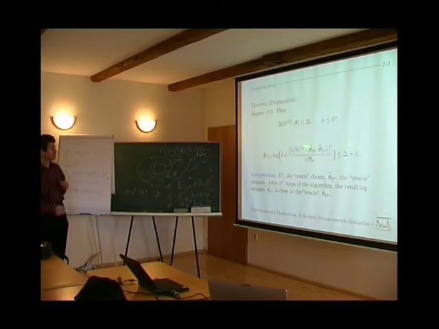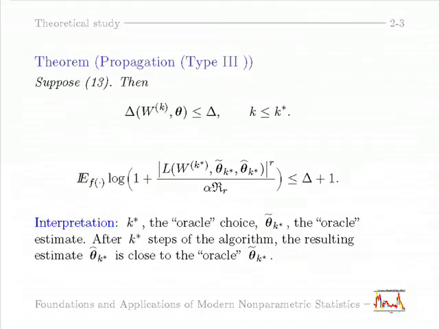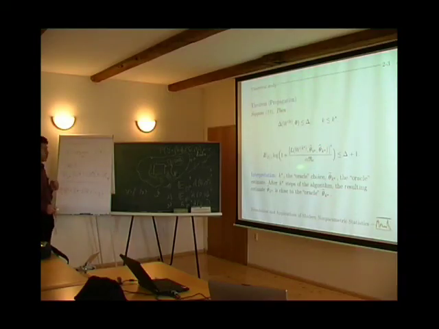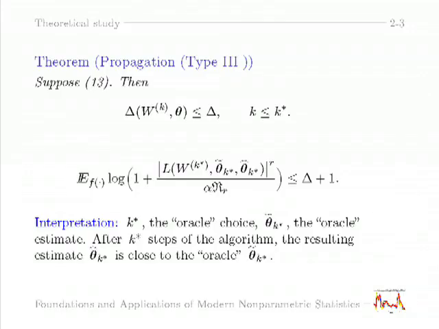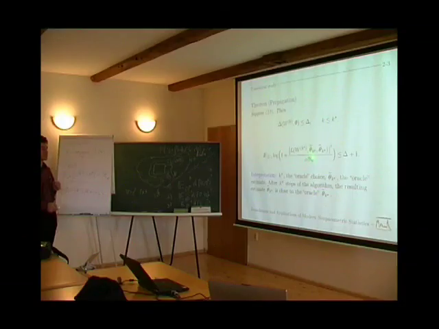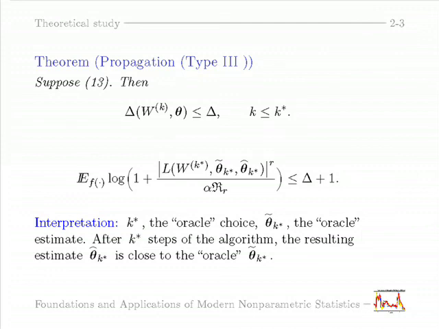And the first result, the propagation result, says the following: the construction of our procedure automatically provides this property. Why? Because we know in the parametric situation, this difference between the Oracle estimate, the final estimate for this K star, and this estimate selected by the procedure, is under control.